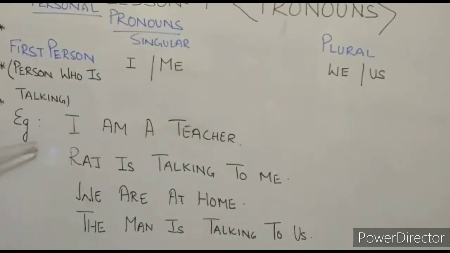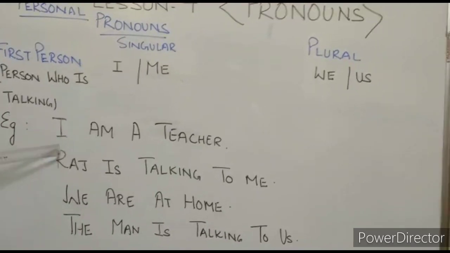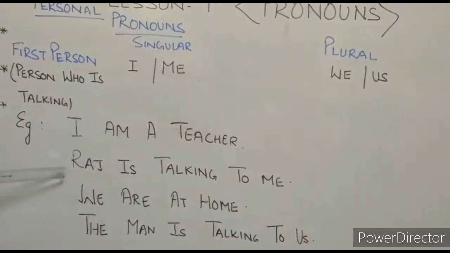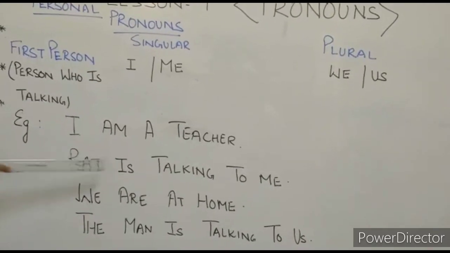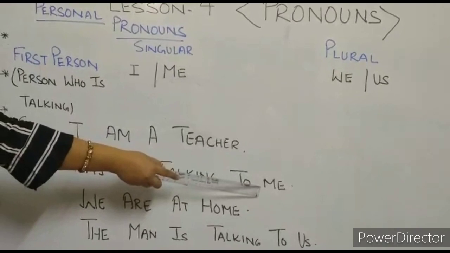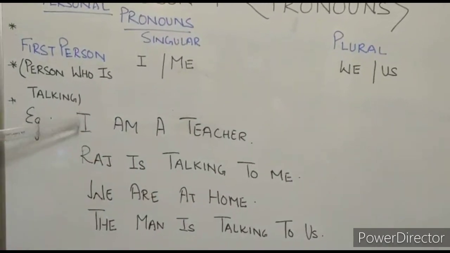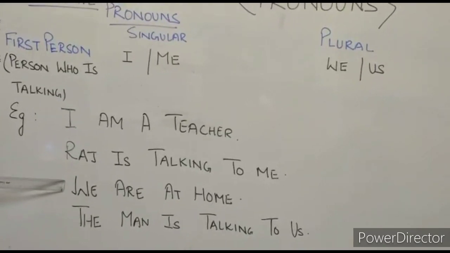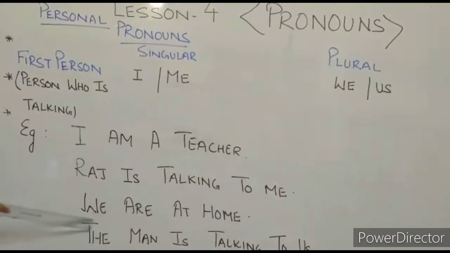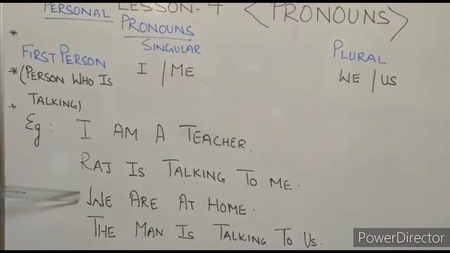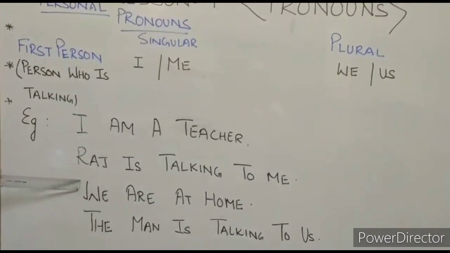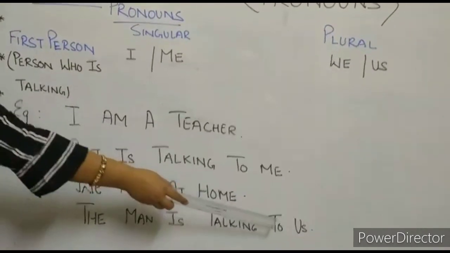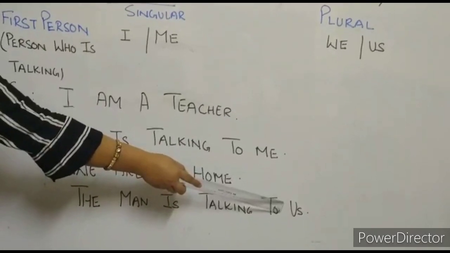Now see the example. I am a teacher. I is in subject place. Raj is talking to me. Here me is in object place. These two are singular. Now plural. We are at home. Where is we? We is in subject place. We is subject here. And the man is talking to us. Us is in object place.